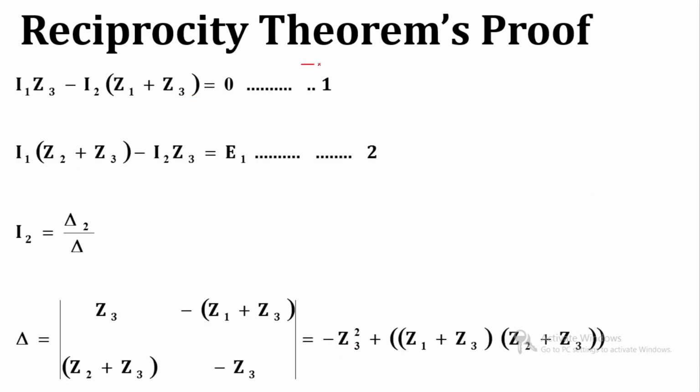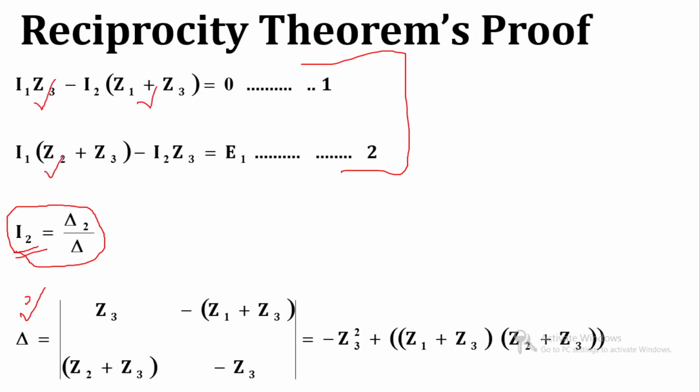So again, from these two equations we are trying to find the ratio of delta 2 by delta to determine the output current I2. First we will find the delta. We will write all the coefficients of our two equations: Z3, minus of Z1 plus Z3, Z2 plus Z3, and minus Z3.